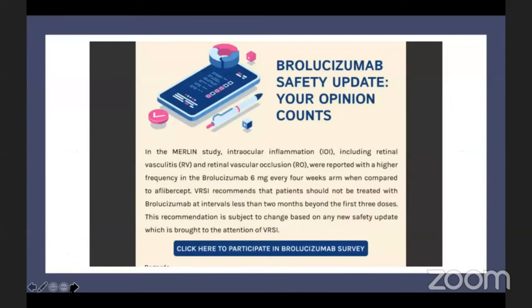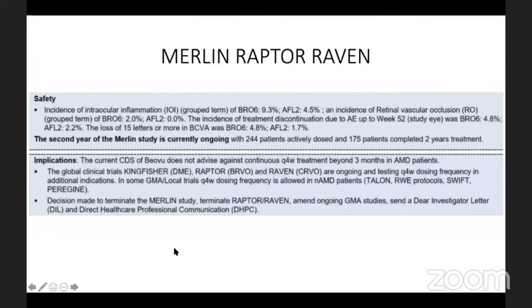Now in the Merlin study, and there were other studies, Raven and Raptor, which have been discontinued, the intraocular inflammation was almost double the rate of inflammation in the control arm of aflibercept. As you can see here on the top, brolucizumab 6 milligram at 9.3% inflammation compared to aflibercept, which had 4.5% inflammation.